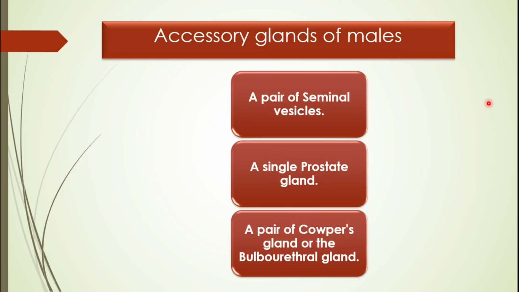This is a very brief discussion about the accessory glands found in males. We have already discussed there is a pair of seminal vesicles, then a single prostate gland, and a pair of Cowper's glands, also known as the bulbourethral glands. And all these three glands are capable of producing secretions which, along with the sperms, are collectively called semen. So semen actually contains sperms as well as the fluids produced by the seminal vesicles, the prostate gland, and the bulbourethral glands.